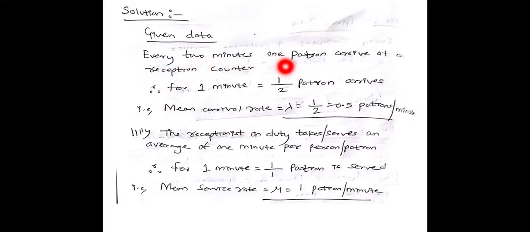Every 2 minutes one patron arrives at the reception counter. For 1 minute, 1 divided by 2 patron arrives. That is, the mean arrival rate lambda is equal to 0.5 patrons per minute. Similarly, the receptionist on duty serves on average 1 minute per patron. Therefore, for 1 minute, 1 divided by 1 patron is served, that is, the mean service rate mu is equal to 1 per minute. Now let us solve the problem.